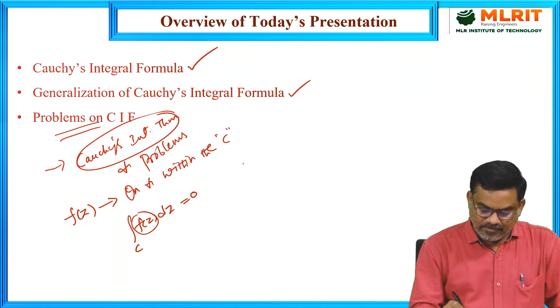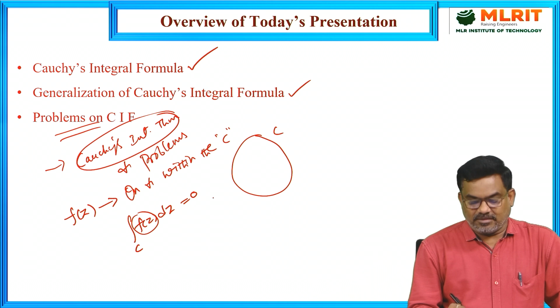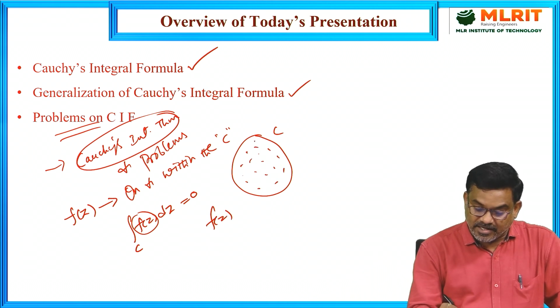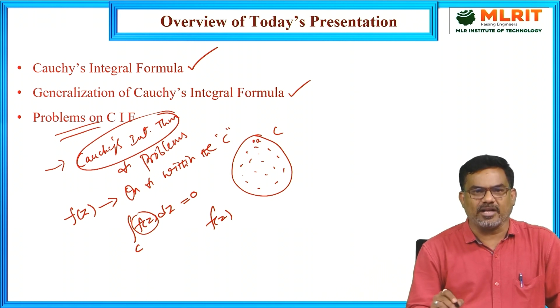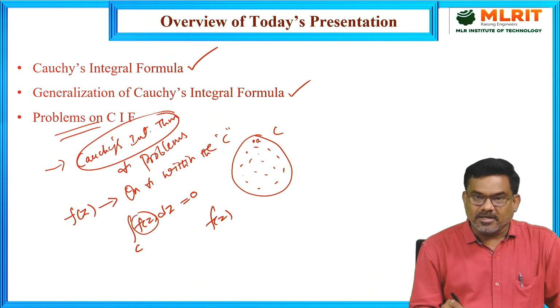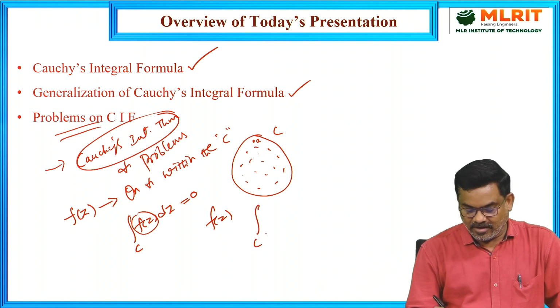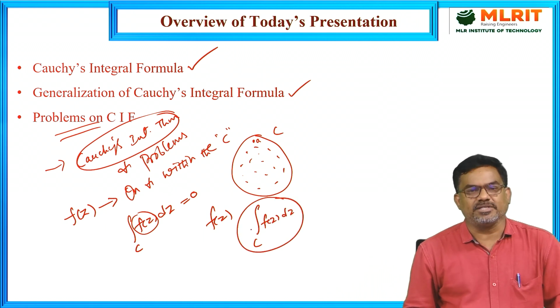For example, so this is some circle C. The function f of z is analytic everywhere except at a point, for example, at this point A. At this point A, the function is not analytic, which is inside the circle. Then how to evaluate the line integral along that curve? So to find this line integral, we apply the Cauchy's integral formula.